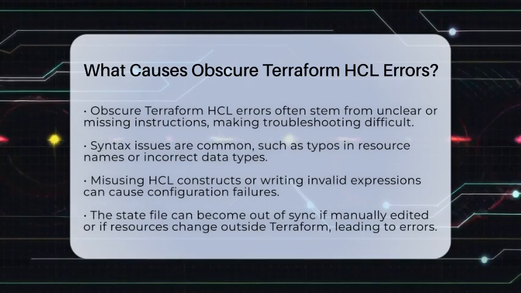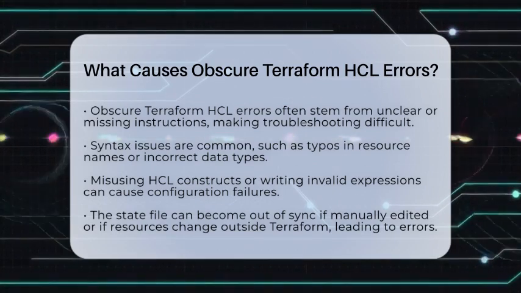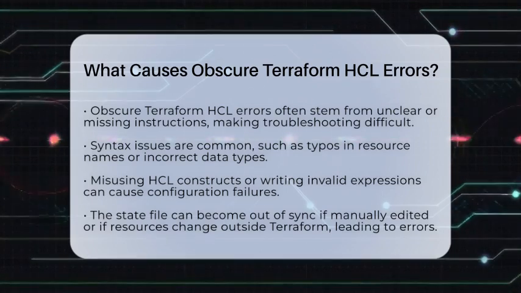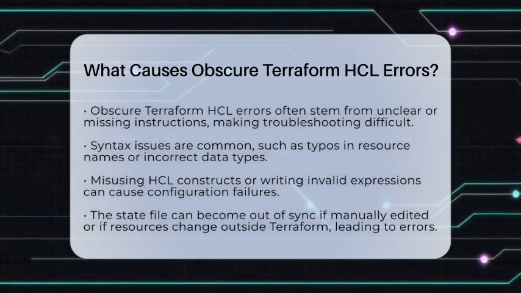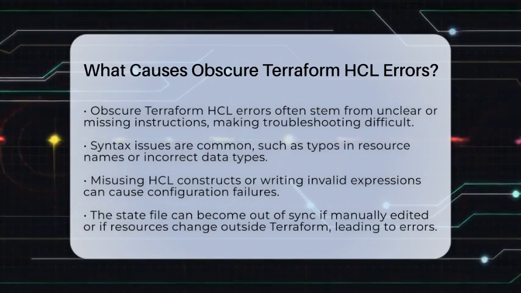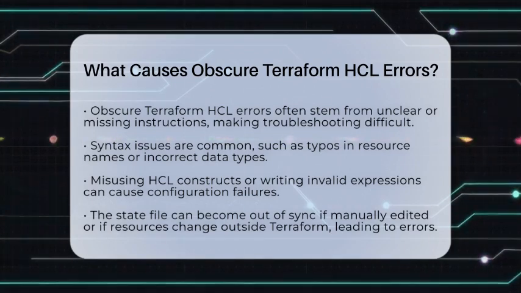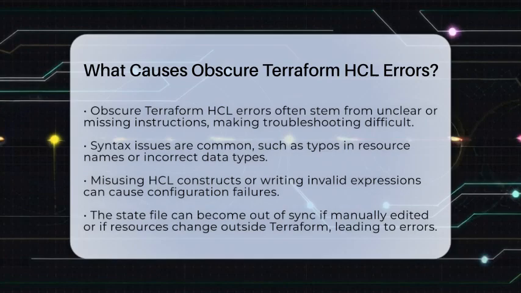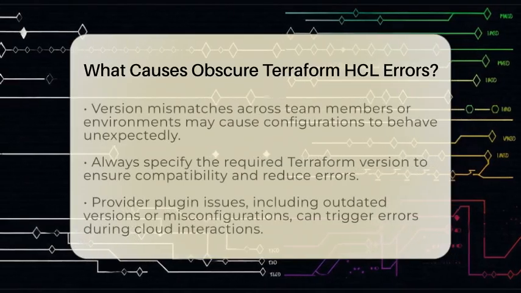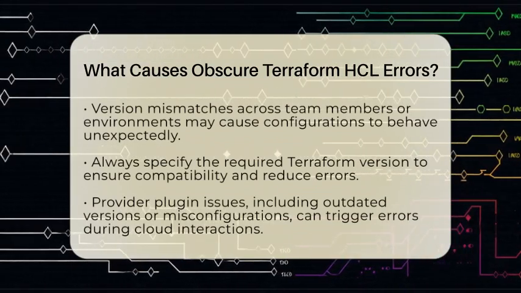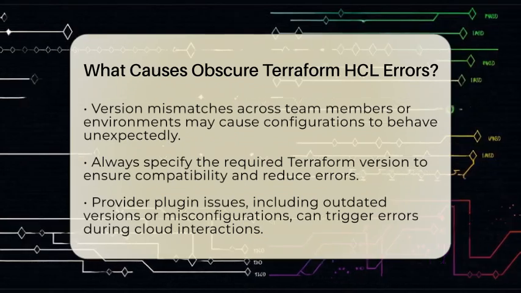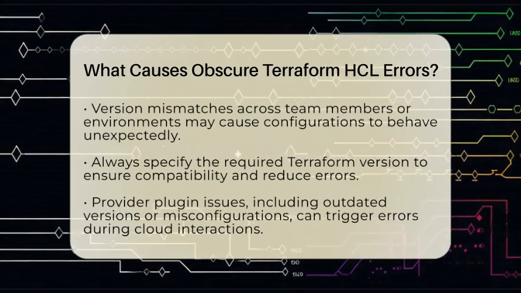First, syntax issues are a common culprit. Terraform configurations depend on precise language rules. A small typo in resource names or variable references can cause errors. For example, if you reference a resource as aws_instance.example but the resource is named aws_instance.sample, Terraform won't find it and will throw an error. Similarly, using the wrong data type, like providing a string instead of a list, can cause validation errors. If you forget to mark a list as an HCL expression, Terraform might interpret it as plain text, leading to confusion. Misusing HCL constructs or writing invalid expressions can also break the configuration.